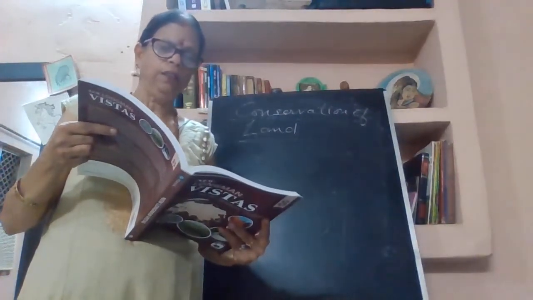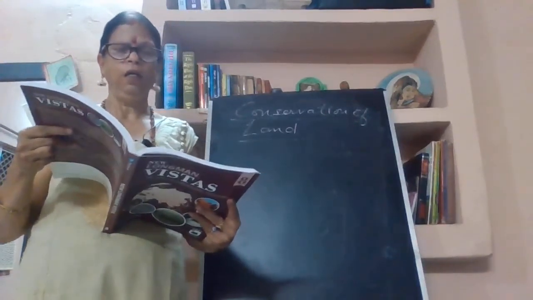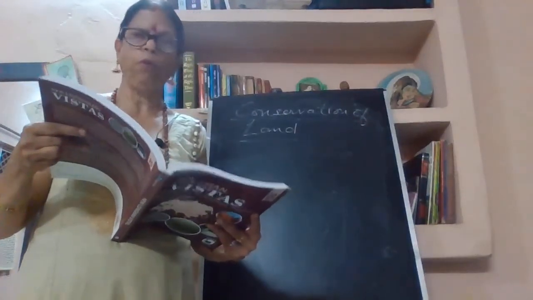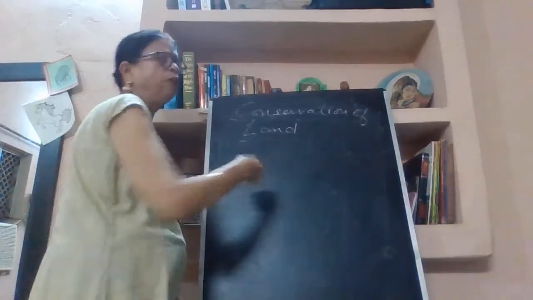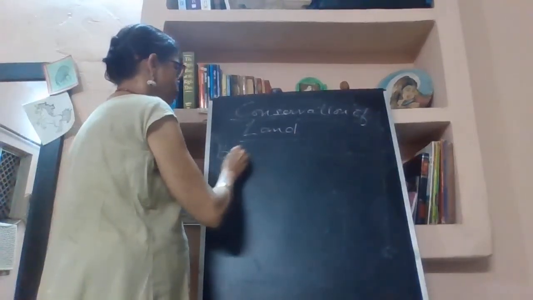Erosion and desertification and shortage of farmlands are the basic problems. What are the basic problems? First, let us see why we should conserve the land.